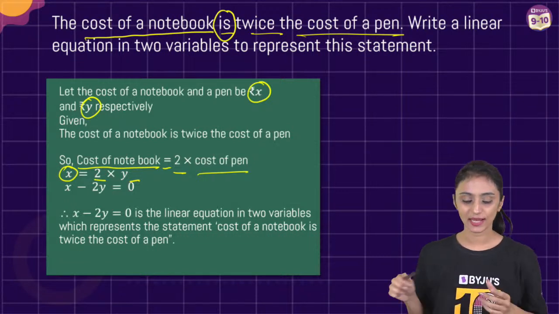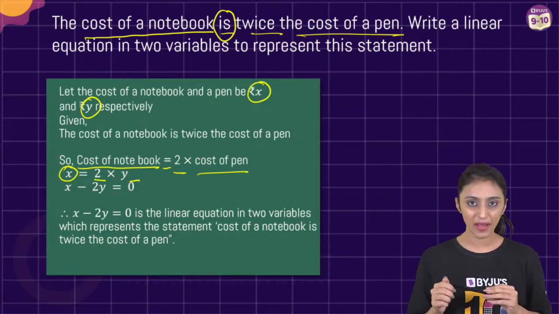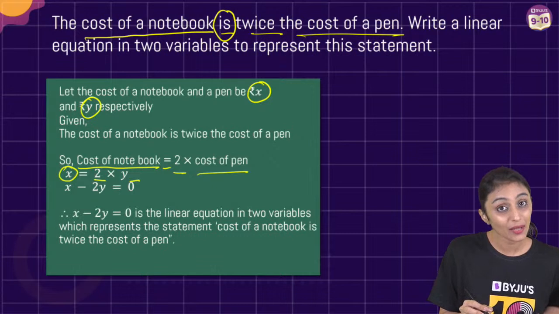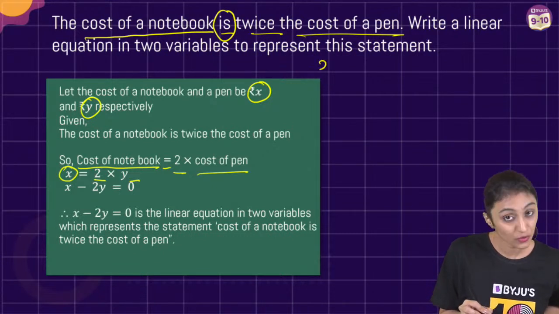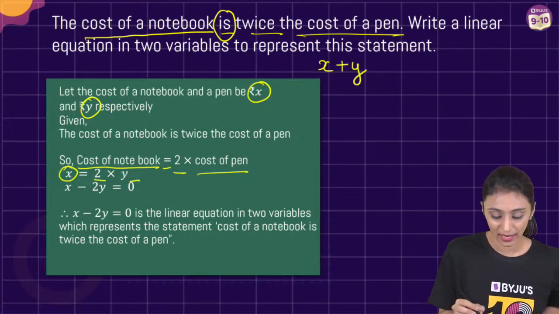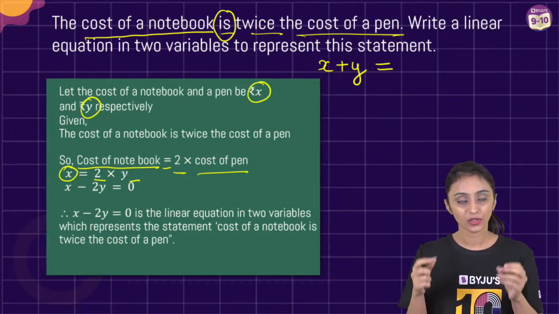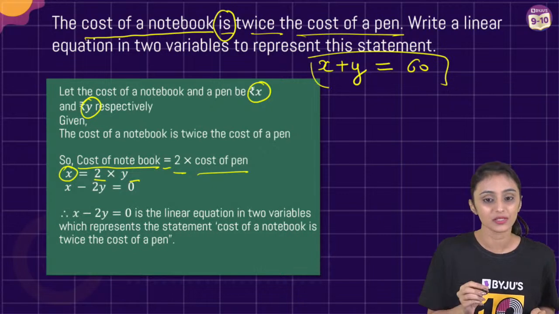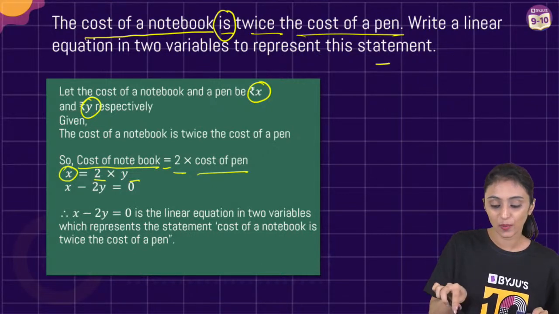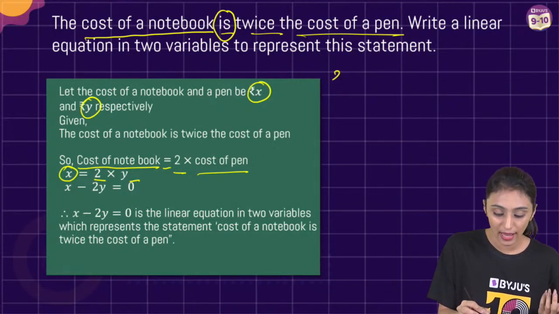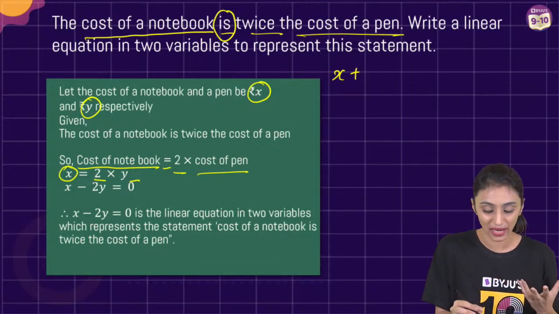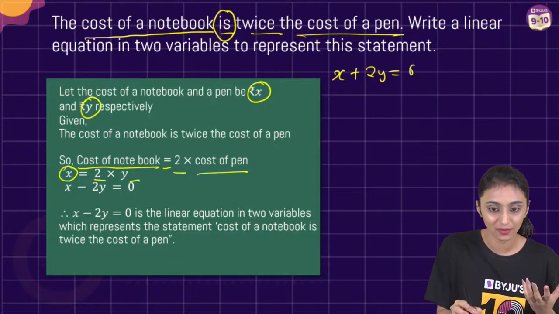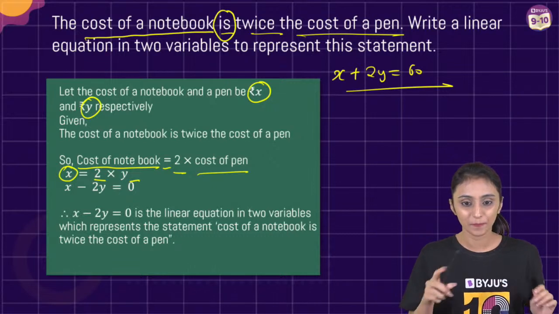Let's suppose question is like this. The cost of a notebook and a pen is rupees 60. So how will I make the equation in that case? Cost of a notebook and cost of a pen together is 60. Then equation would be like this. Or let's suppose the cost of a notebook and the cost of twice a pen together is 60. It would be like this. Is that what you are asking?